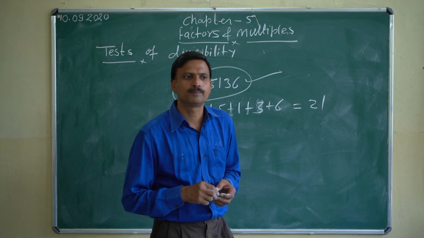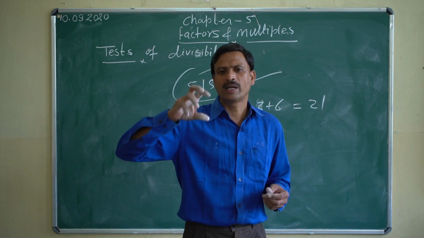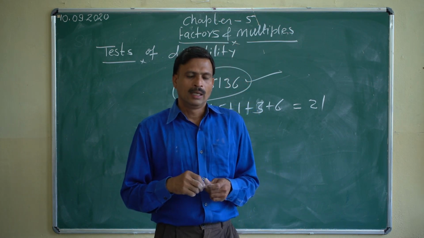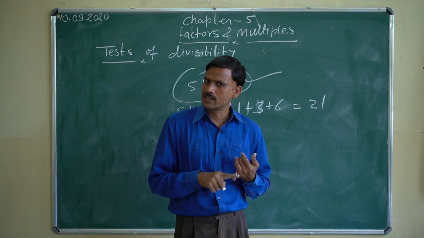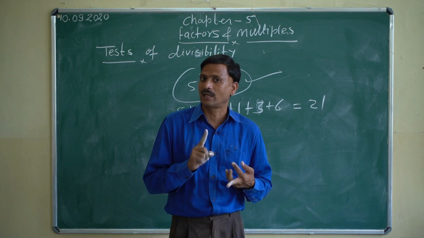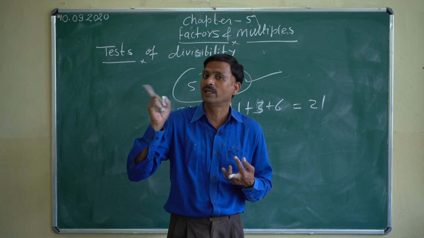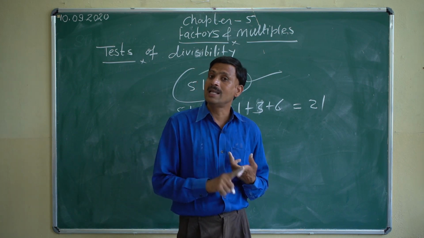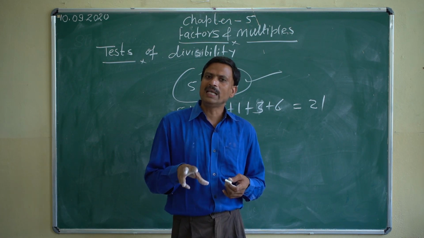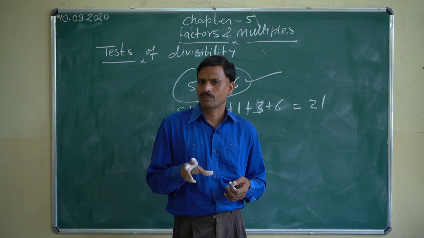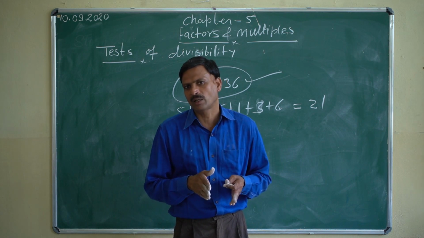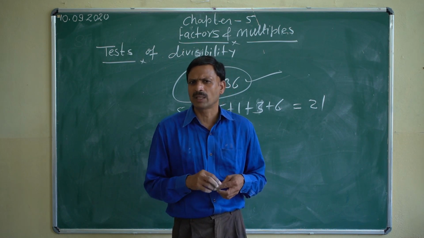The next thing is how we'll find the HCF and LCM. HCF means highest common factor, and you know the meaning of factor. Factor means a number which exactly divides the given number. And LCM is the least common multiple. For finding HCF and LCM, we have two methods for both. One is the prime factorization method, and the second is the division method.